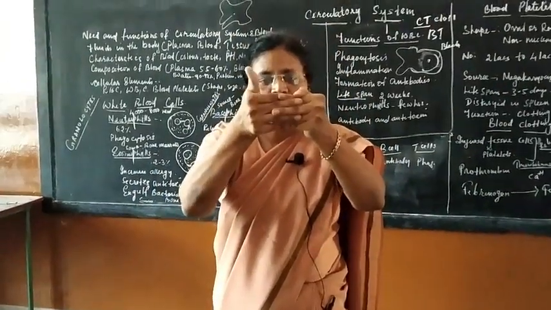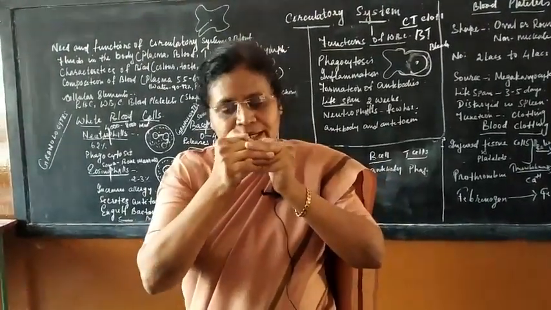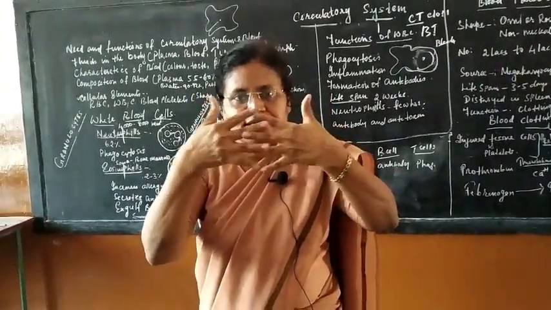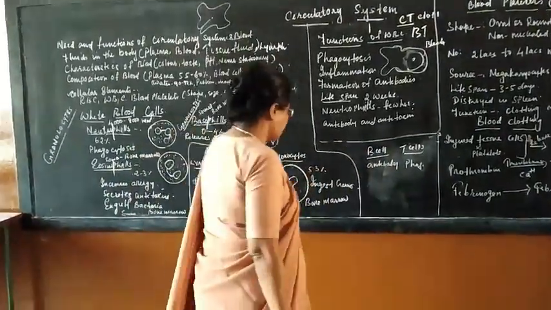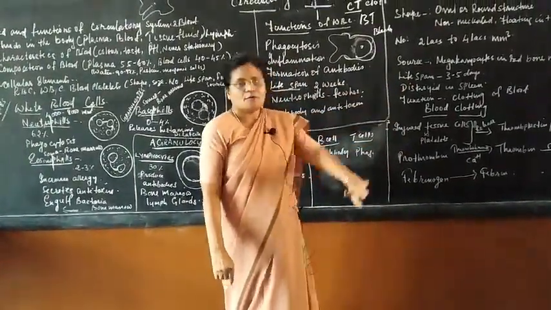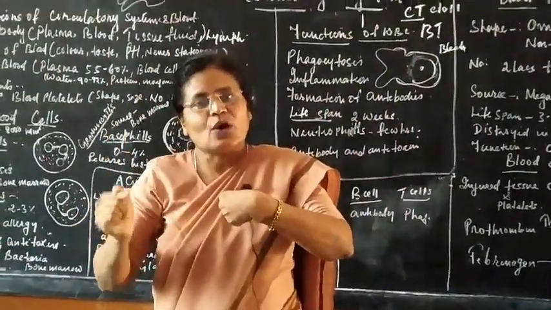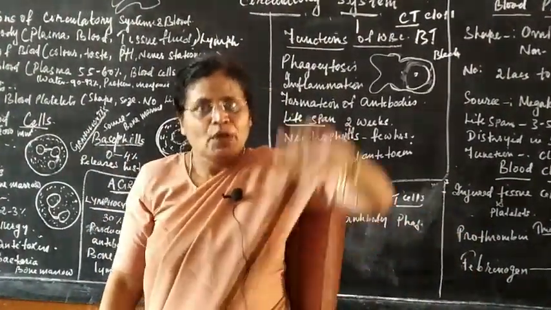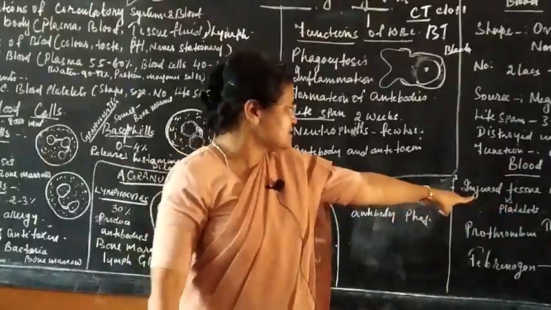This is called clotting of blood. Only the plasma oozes out, the blood cells get trapped, and thus it closes the injured part and that is how the bleeding stops. I repeat, the function of blood platelets is blood clotting. At the site of injury, the platelet releases thromboplastin or thrombokinase, which converts prothrombin to thrombin in the presence of calcium ions.